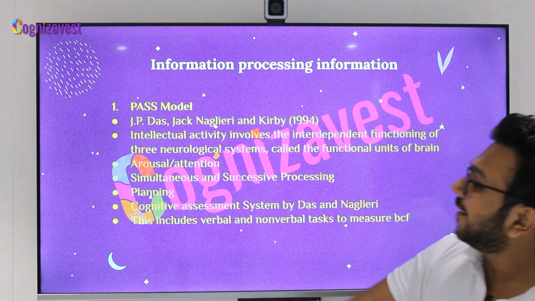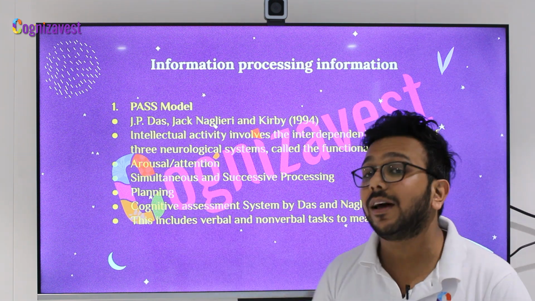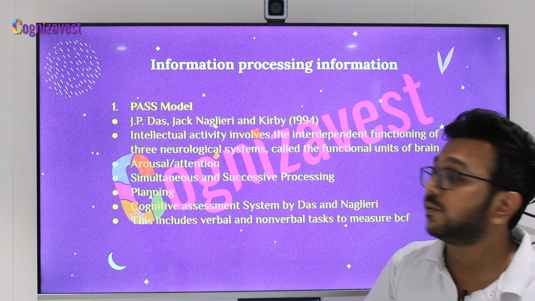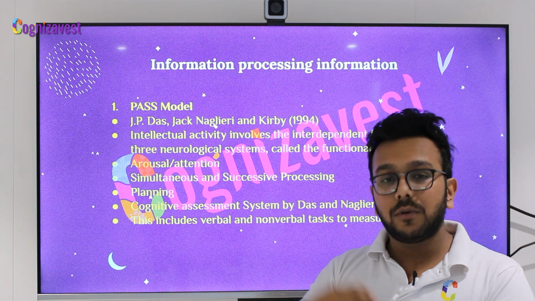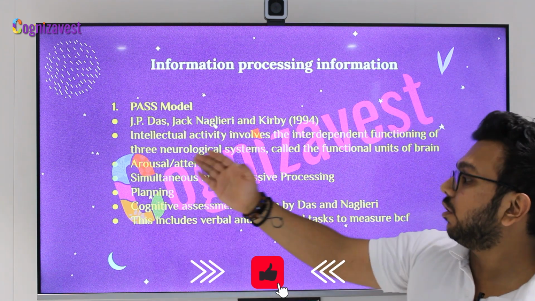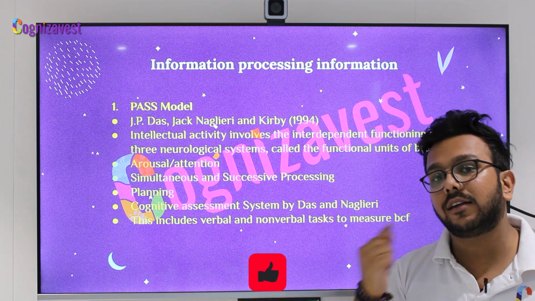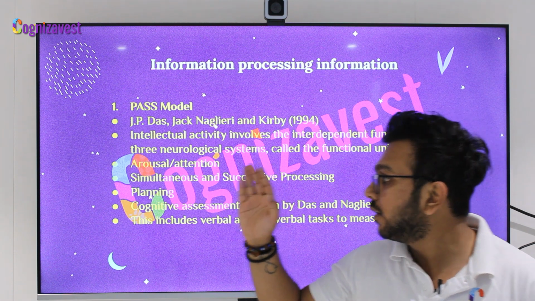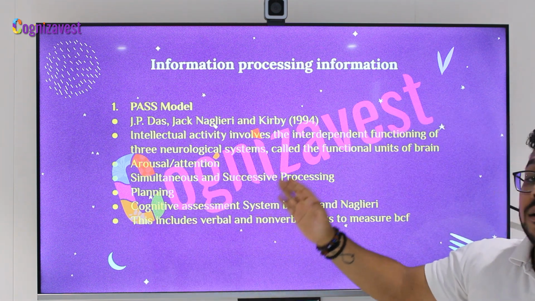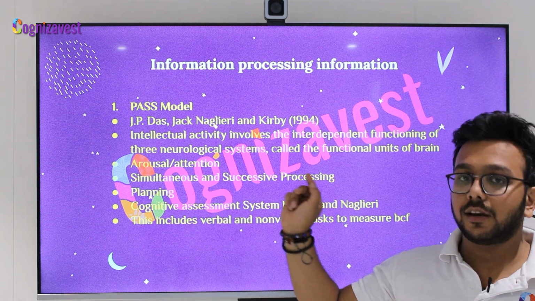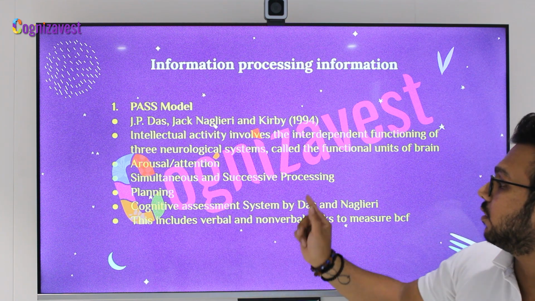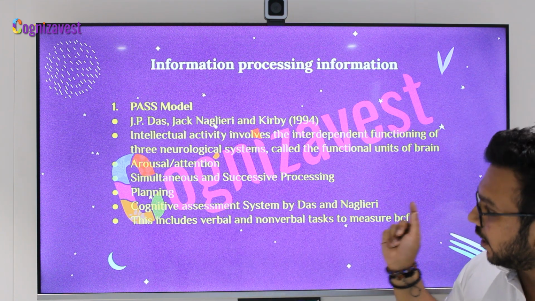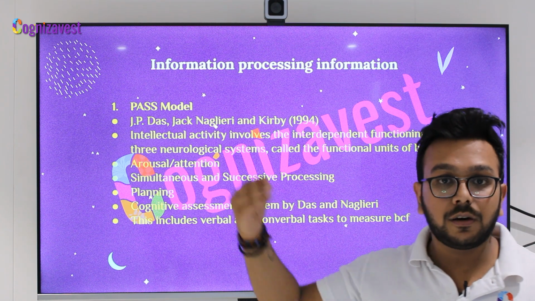Right. Okay, and the last concept is the planning concept, as to how we are going to plan for the situation, for the problem that is in front of us and how will we be solving it. Along with that, one last point which I think a lot of us do miss because the theory is over is the Cognitive Assessment System. This is also important. This can come in your paper. Cognitive Assessment System was given by J.P. Das and Jack Naglieri apart from the PASS model.